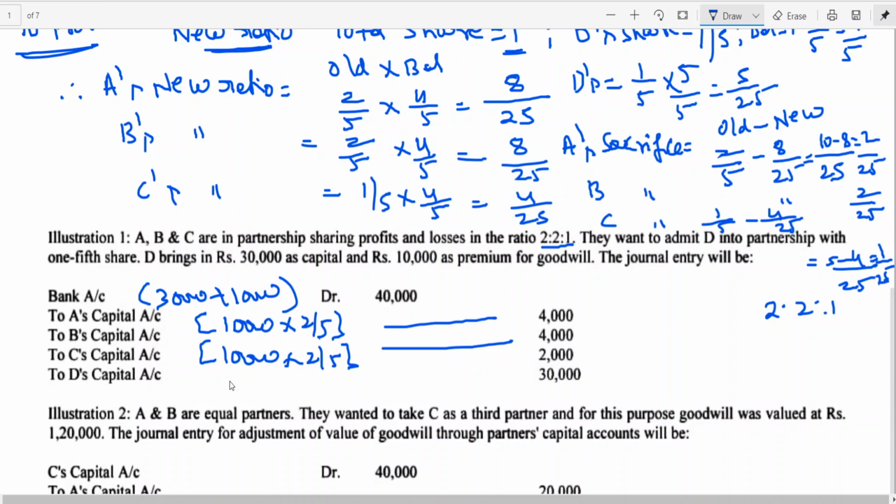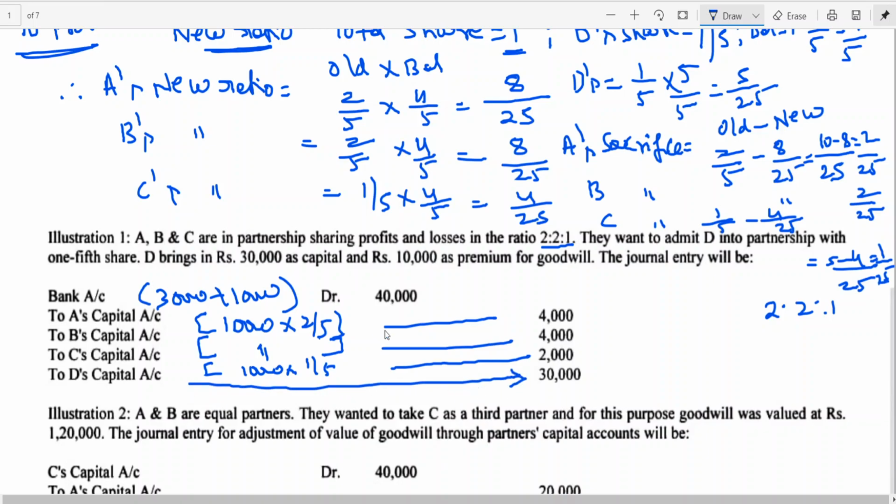Sacrificing. C. B also same. 10,000 into 1 by 5. This is D's capital. Is this clear? This is D's capital. What is the entry? Bank account debit to A's capital, to B's capital, to C's capital, to D's capital. I think the capital brought in by the partner is being combined.